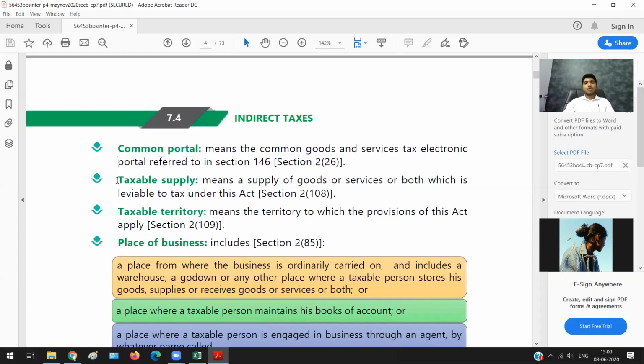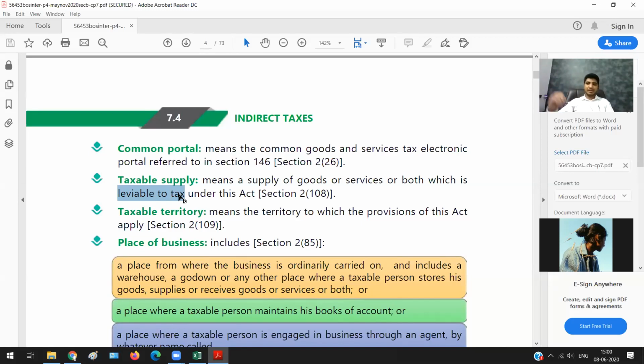Now comes the question, what do you mean by the word taxable supply? Taxable supply simply means a supply of goods or service or both, which is leviable to tax. So what are those items which are leviable to tax? All goods, all services are leviable to tax. I repeat, all goods, all services are leviable to tax except alcoholic liquor for human consumption and petroleum products.